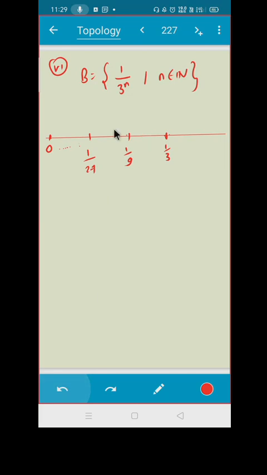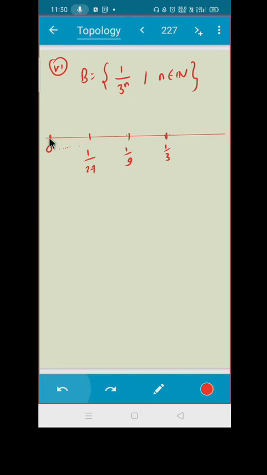What about this? 1 upon 9. Again, you can choose a radius, as small as you can, such that it does not contain any other point of the set B. So again, 1 upon 9 is not a limit point. So what do you think? Going ahead, which point is the limit point? 0. Perfect. Let us see.